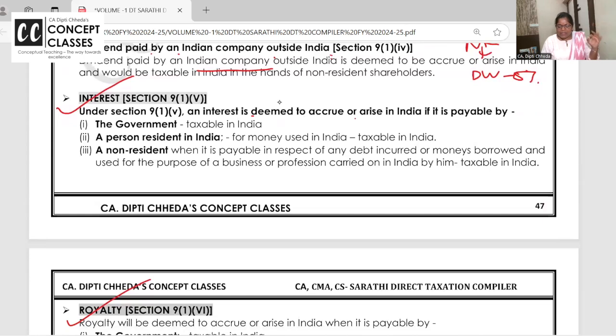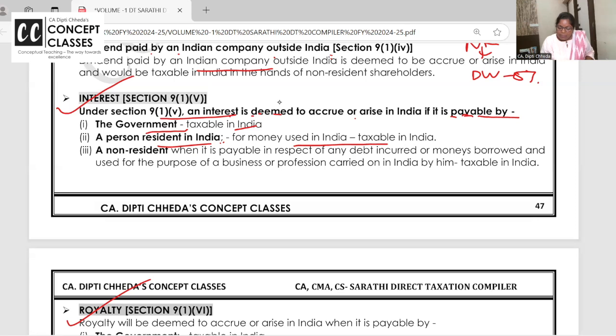Interest is paid by you. You have taken a loan from the government, and the government is paying you interest. Interest is payable by the government, so it's taxable in India because the government is using the loan in India. Interest is payable by a person who is resident in India for money which is used in India, taxable in India. A person who is resident in Hyderabad has taken a loan from an NRI and he is using that loan money in Hyderabad. So NRI, you have earned this income in India, pay tax.